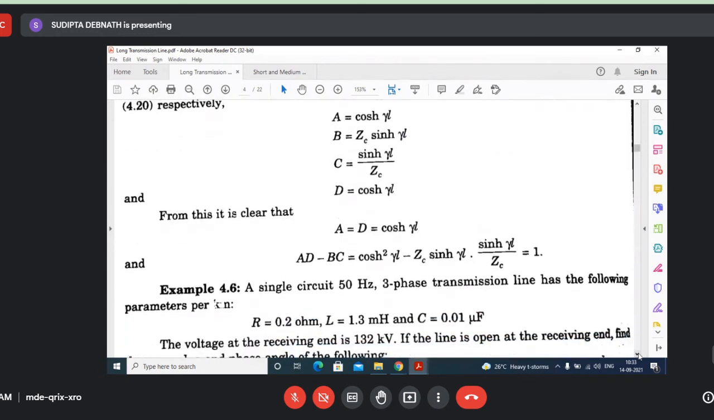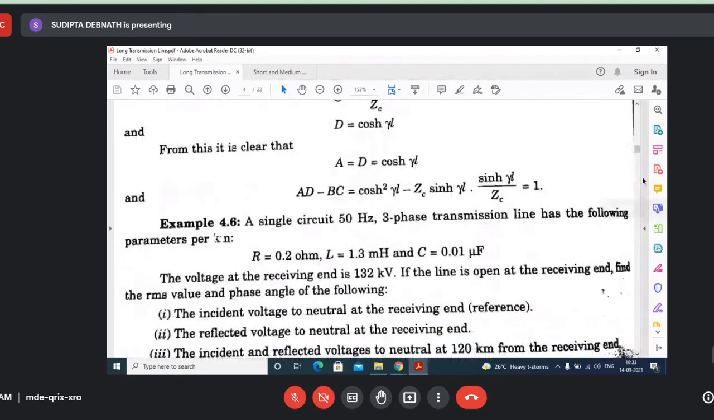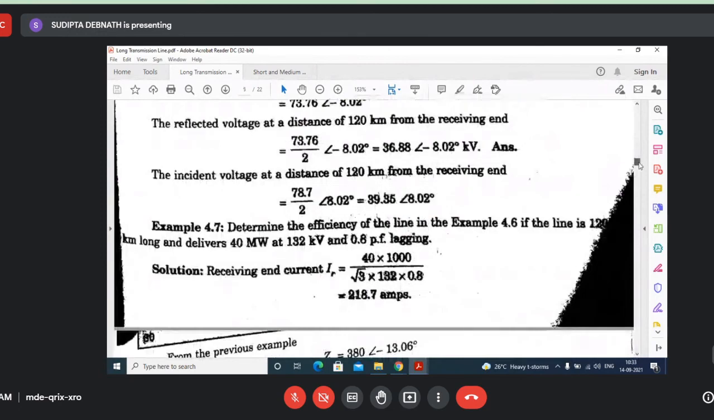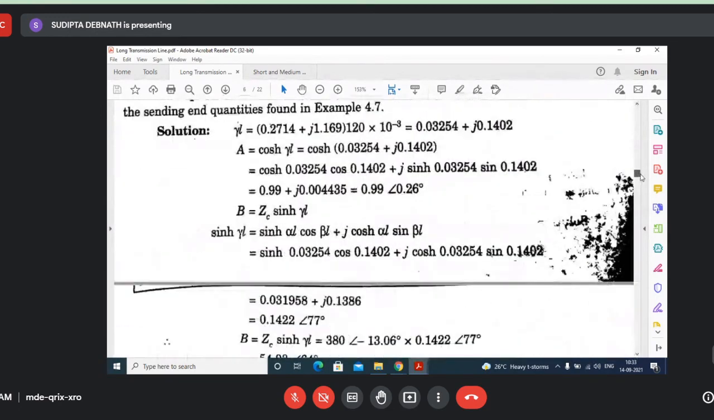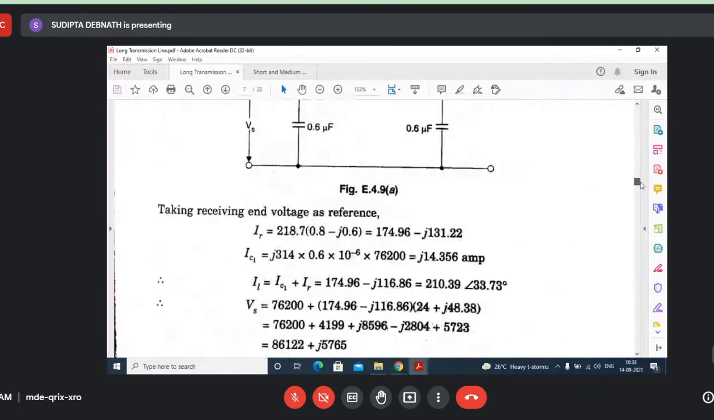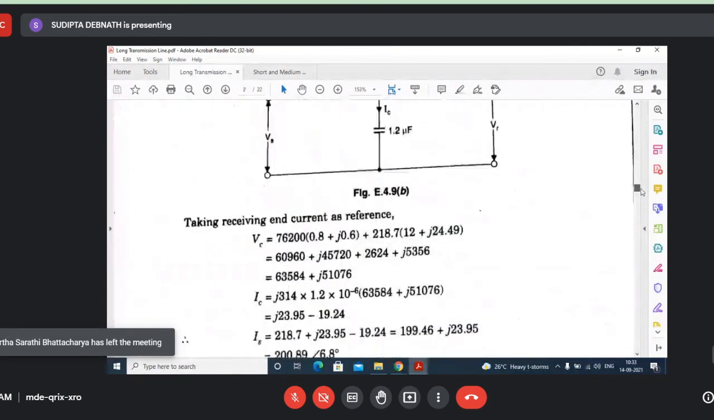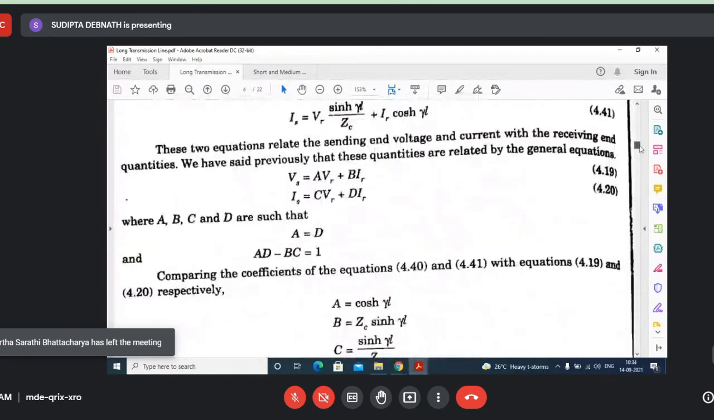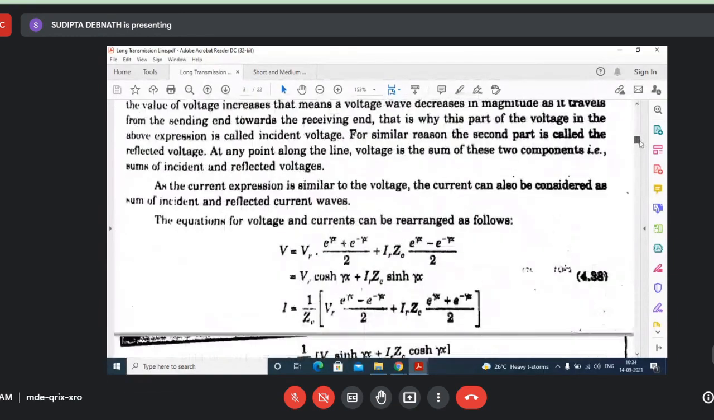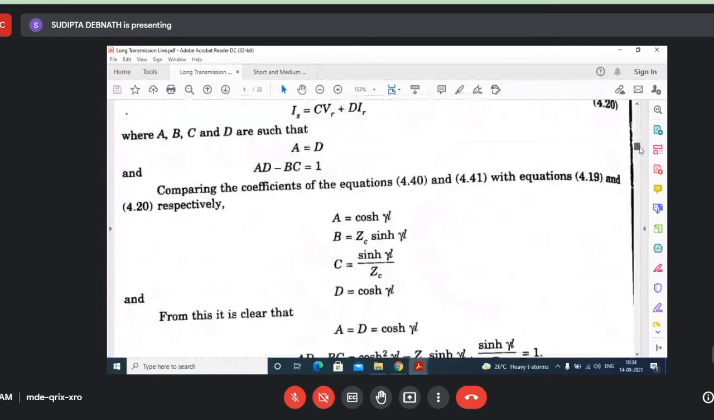Now I will discuss this problem. Because there are three parts of this problem, 1, 2, and 3. These are again normal pi and T network problems. This I will discuss in the next class. So let's start. One problem, one typical problem.